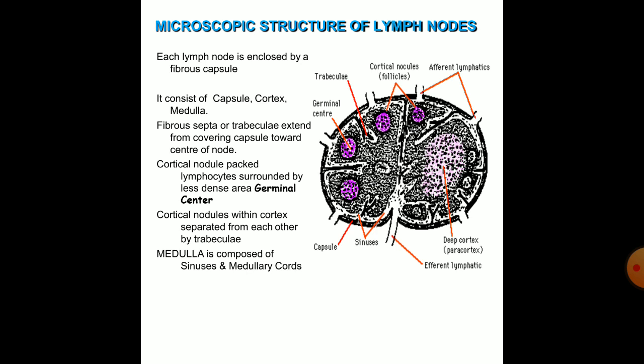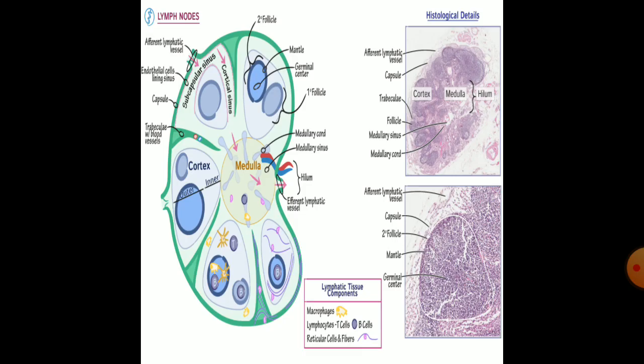This is the microscopic structure of the lymph node. Each lymph node is enclosed by a fibrous capsule, and it consists of capsule, cortex, and medulla. The fibrous septa or trabeculae extend from the covering capsule toward the center of the node. The cortical nodule is packed with lymphocytes, surrounded by a less dense area, that is the germinal center. The cortical nodules within the cortex are separated from each other by trabeculae. The medulla is composed of sinuses and medullary cords. So here we can see the cortex and the medulla of the lymph node.